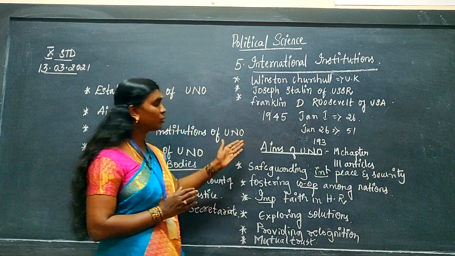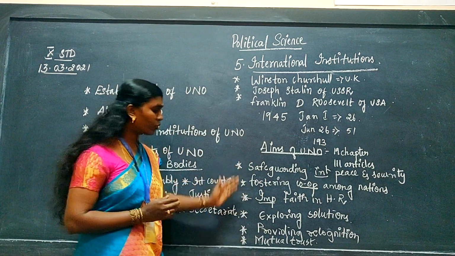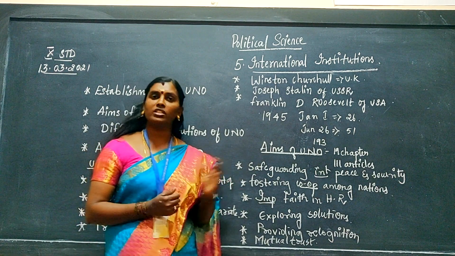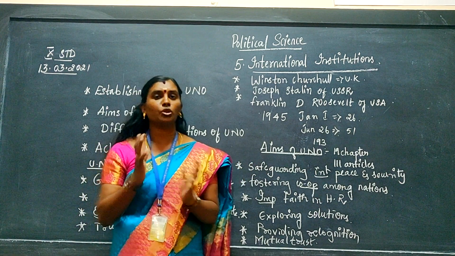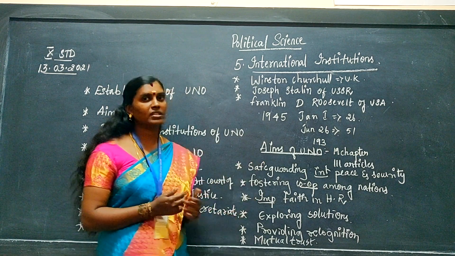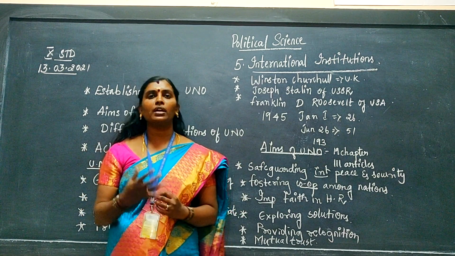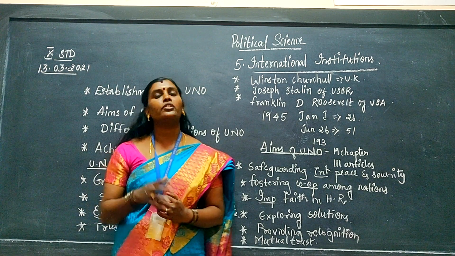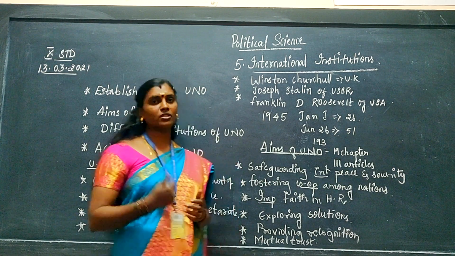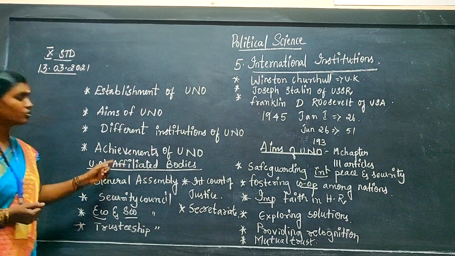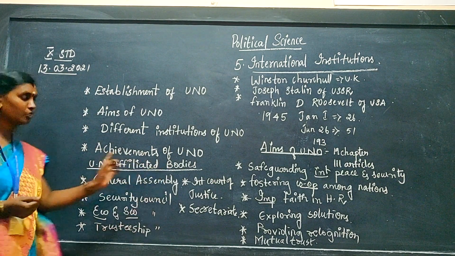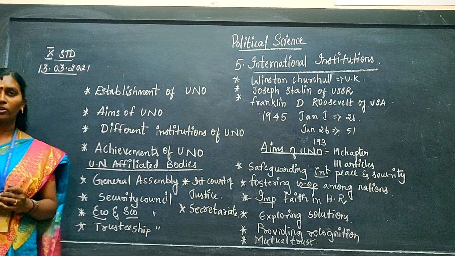So this is about the aims of the UNO. The 6 aims have been explained. And these 6 aims are affiliated with the 6 organs of the UNO. So what are the different organs of UNO, and what are the things they are going to do? The 6 organs of UNO are called UNO affiliated bodies or UNO organs.